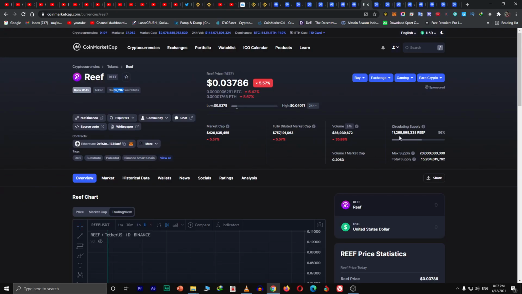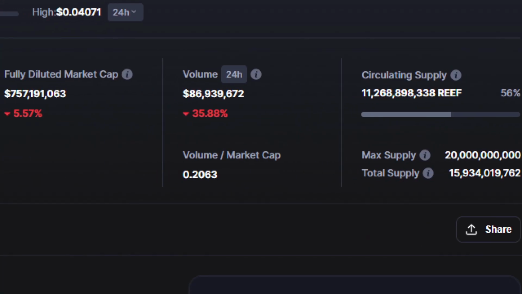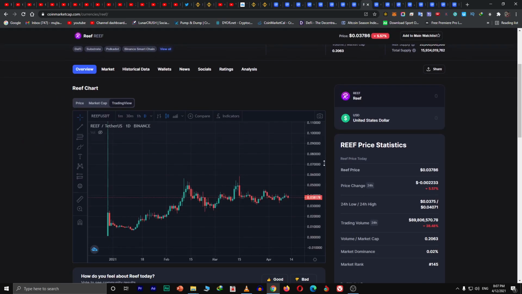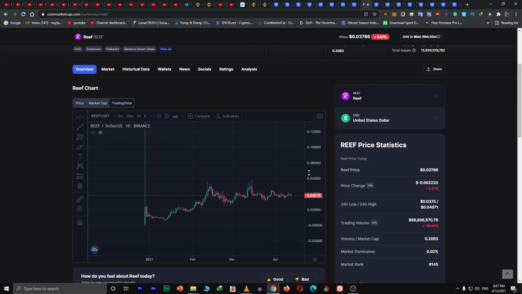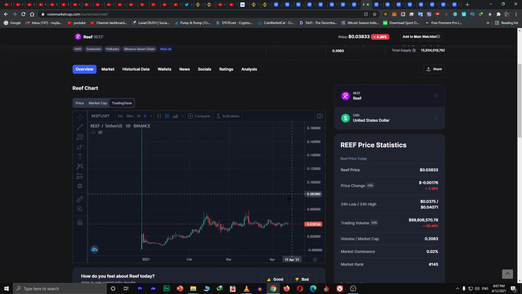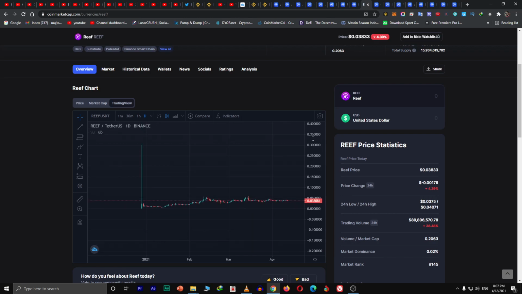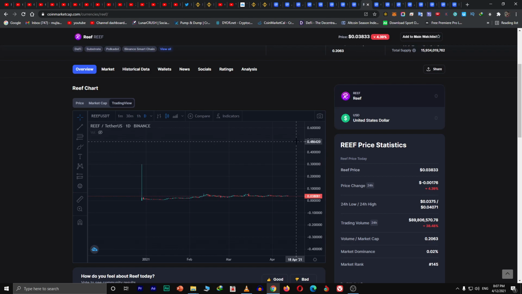That is way too much. You can see what I told you a moment ago, that the more the supply, the less the price. The perfect example is Reef. You see, it didn't even touch the $0.50 mark, 50 cents.